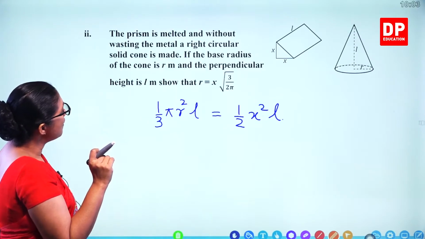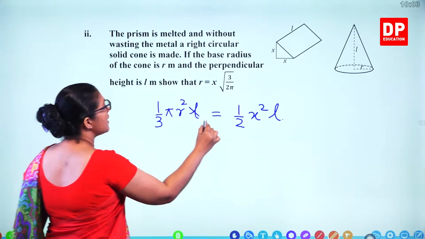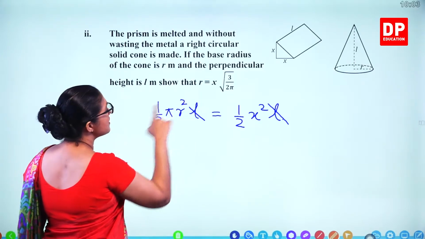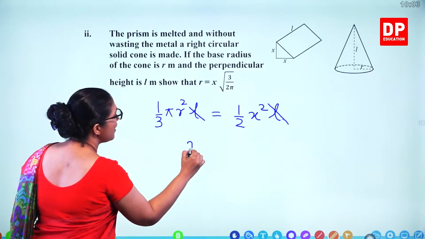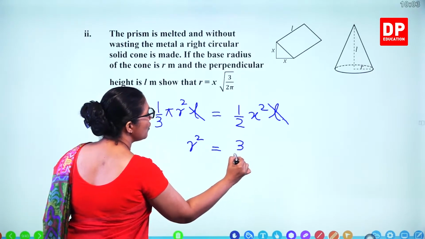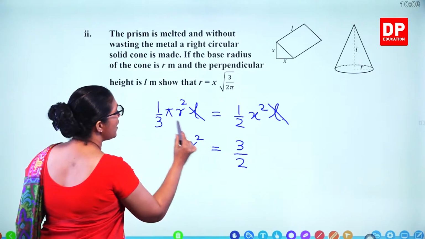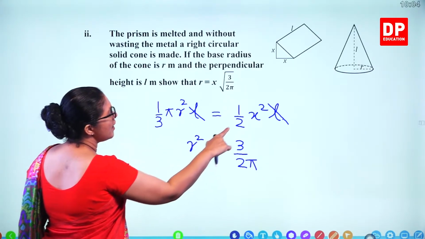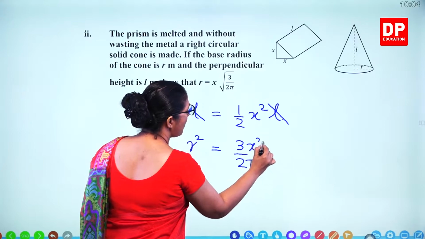Now you can simplify. Can you see L gets cancelled out? And you need to make R the subject. So we'll keep R squared here. R squared means you multiply by 3 here, 3 over 2, and pi goes down here, 3 pi here. X squared is up.